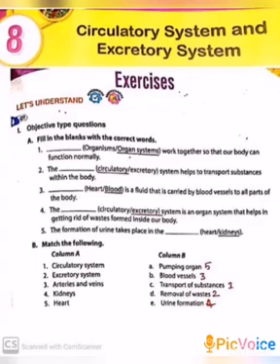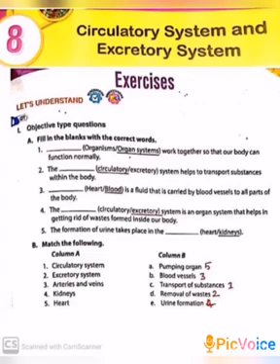Second one, the blank system helps to transport substances within the body. The options are circulatory or excretory. The answer is circulatory. The circulatory system helps to transport substances within the body.